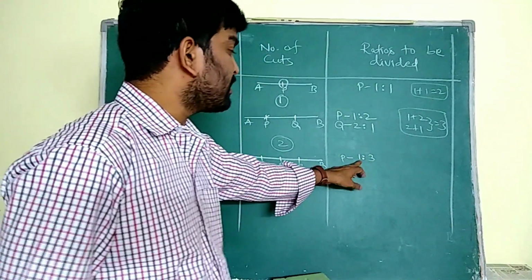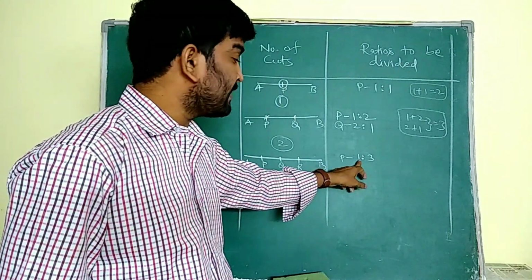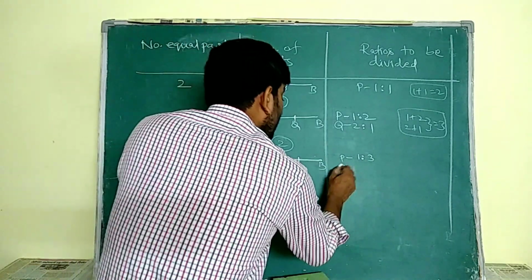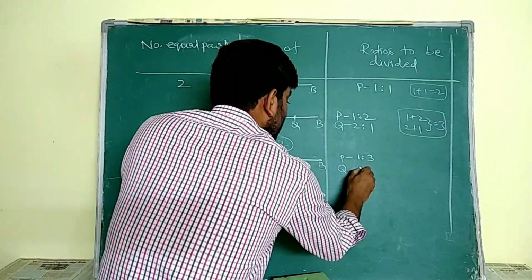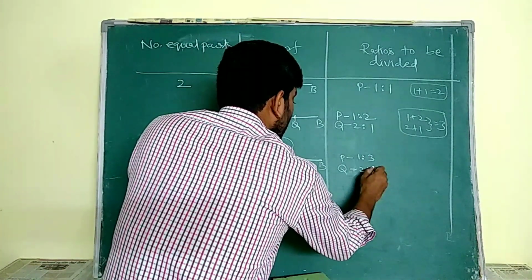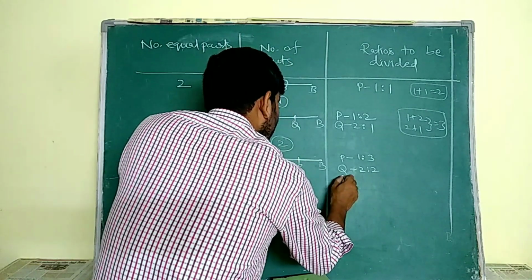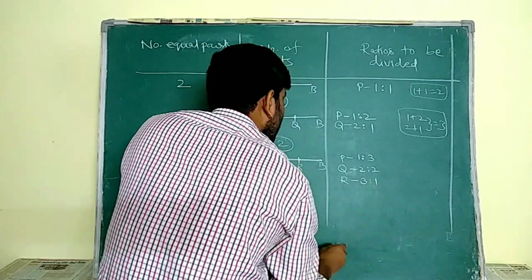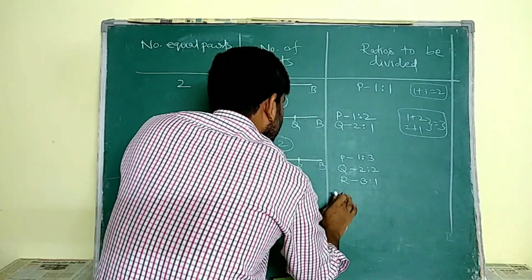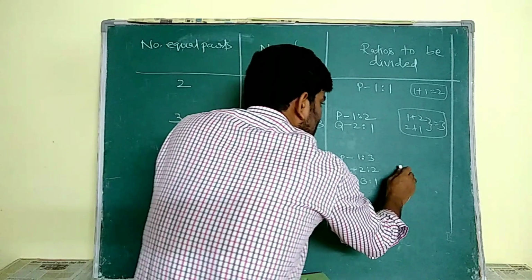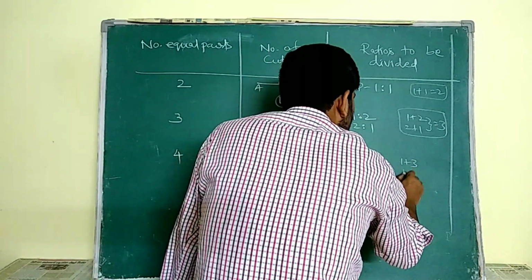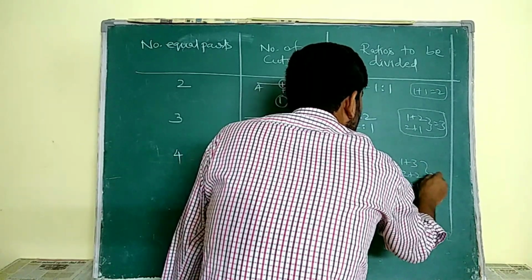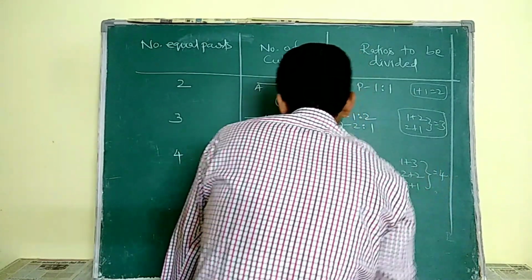So I start the ratio with 1, and 1 plus 3 gives 4. For Q, increase 1 to get 2 and decrease 1 to get 2. For R, increase to 3 and decrease to 1. These are the 3 points: 1:3, 2:2, 3:1. So the sum of ratio parts is equal to 4.